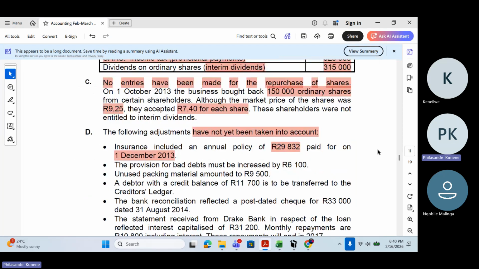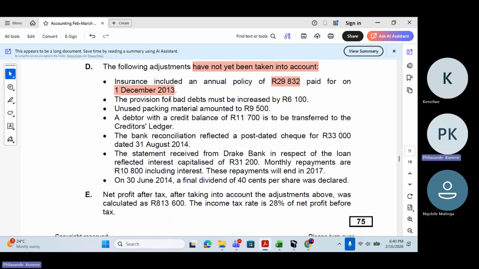Now, what is the transaction saying here? Insurance included an annual policy of 29,832 rand paid for on 1 December 2013. So on 1 December 2013, we paid for the full year, which means that starting from December there will definitely be months outside the accounting period. December, January, February, March, April, May, June, that is about 7 months within the accounting period.